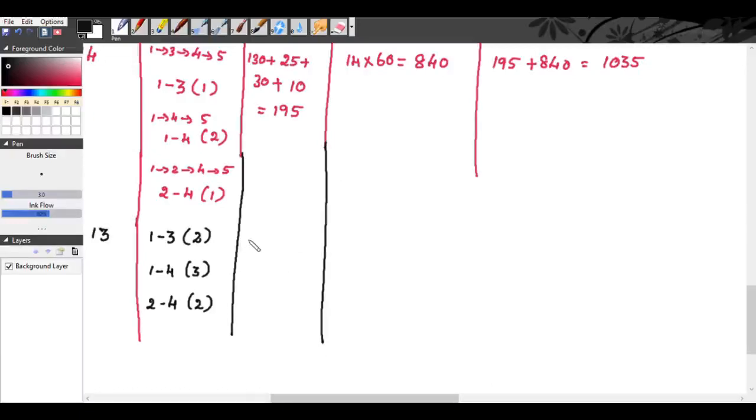So now the cost is 195 plus for 1, 3 the cost is 25 plus 1, 4 the cost is 30 plus 2, 4 the cost is 10 rupees. So we get 160 rupees. Sorry, 260 rupees. Is it correct?